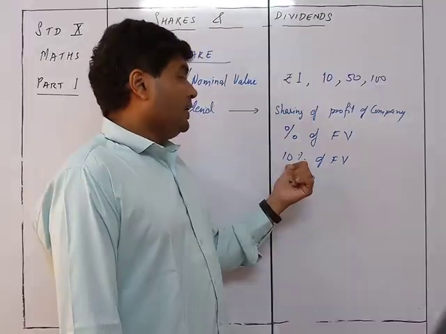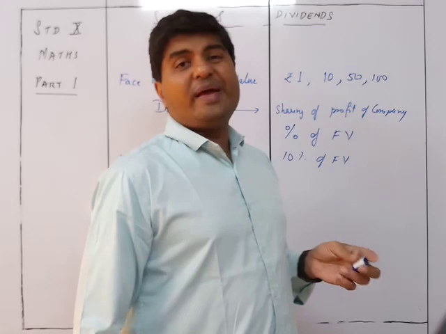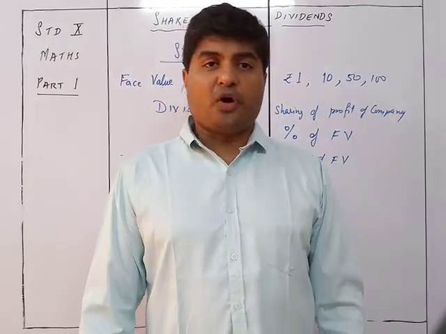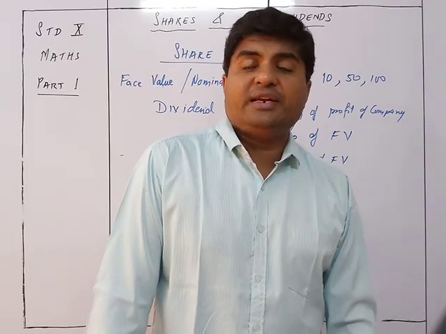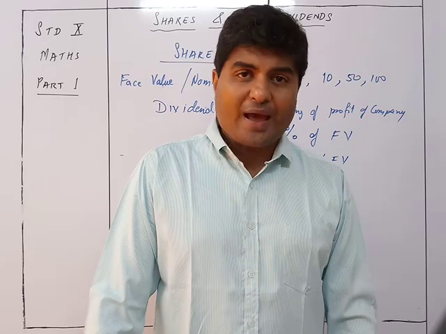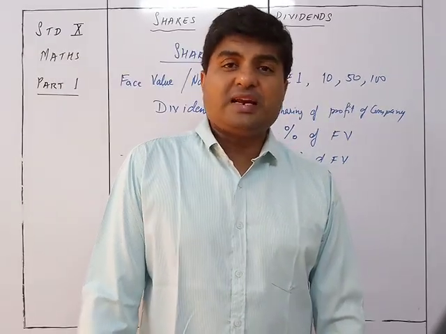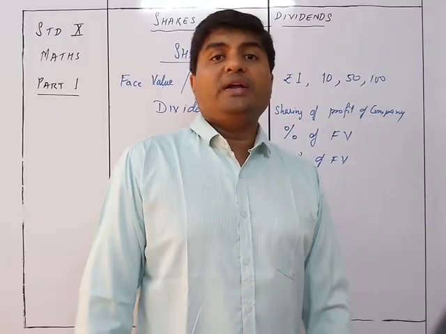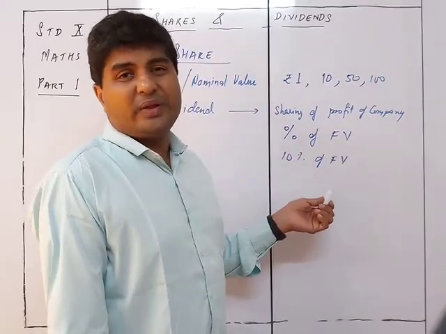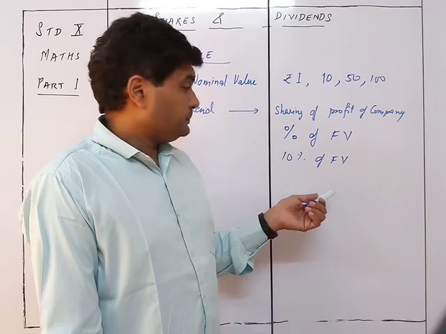Got it? So dividend is always declared by the company every year based on its profit, and that declaration is always done on the basis of the face value. So it is always a percentage of the face value which the company shares as the dividend with its shareholders.